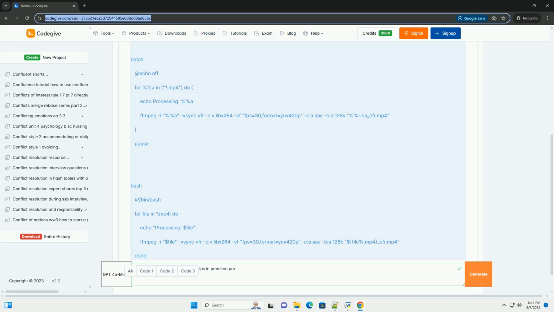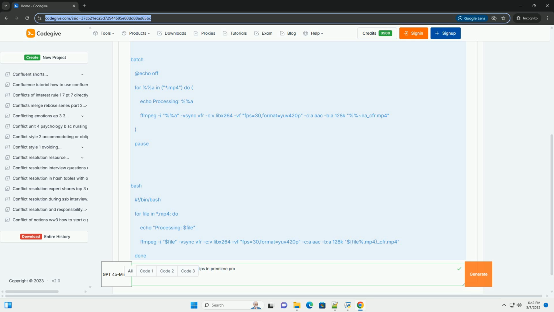-c:a aac specifies the audio codec, AAC. -b:a 128k sets the audio bitrate to 128 kbps. You can adjust this as needed, for example 192k or 256k for higher quality. output.mp4 specifies the output file name.